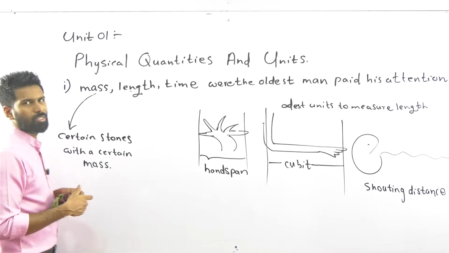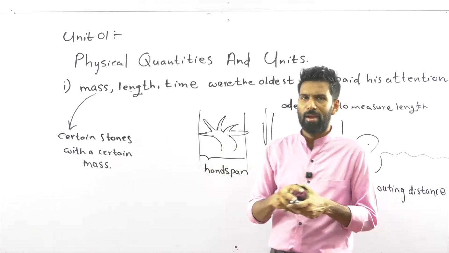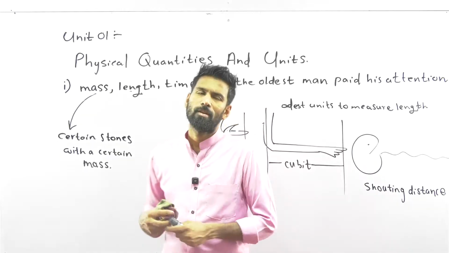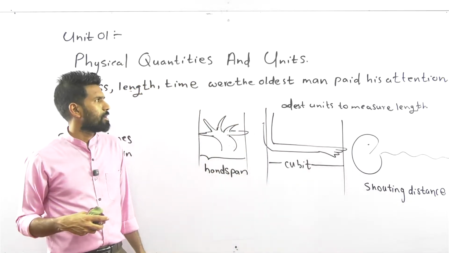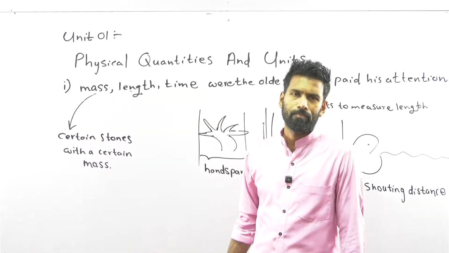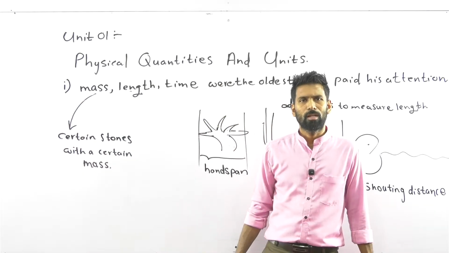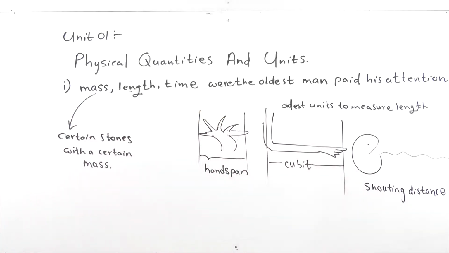Okay, these were the oldest methods to measure the mass, and handspan, cubit, shouting distance were the oldest methods to measure the length. And what were the oldest methods to measure the time?